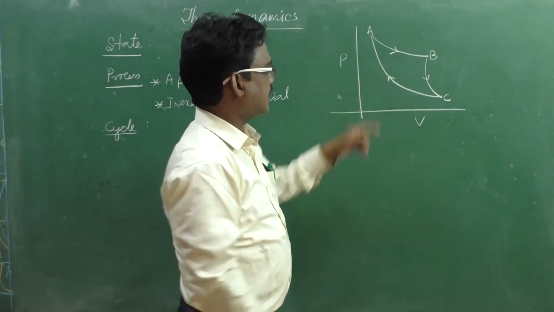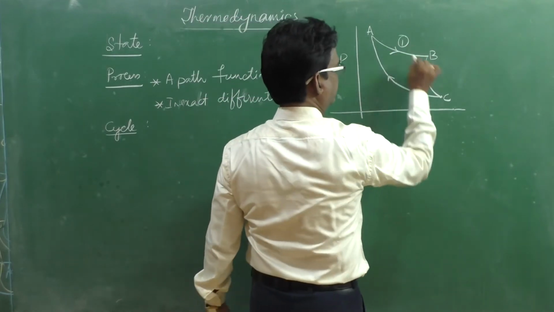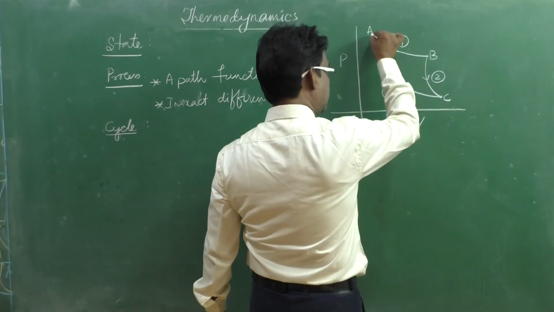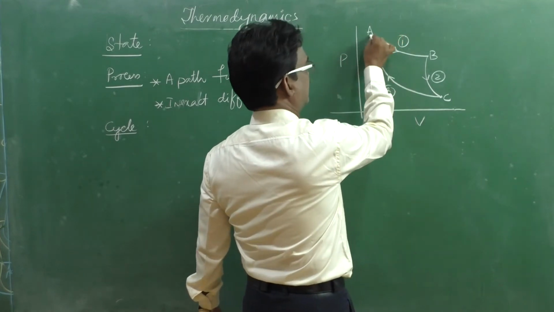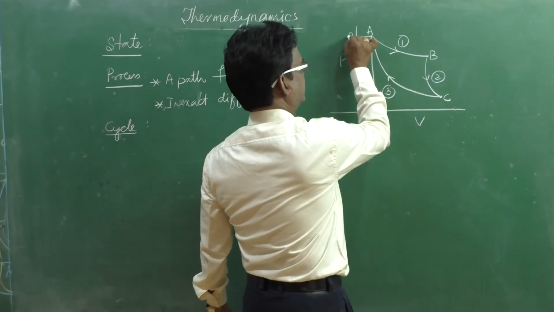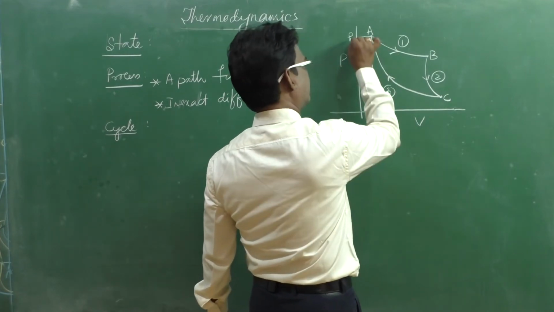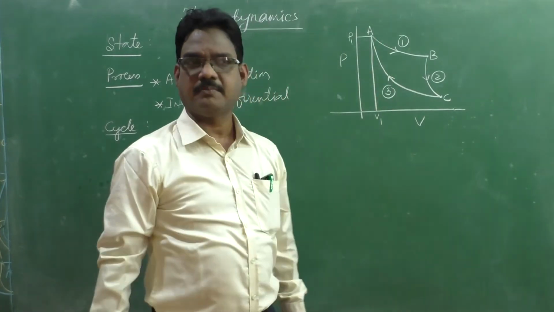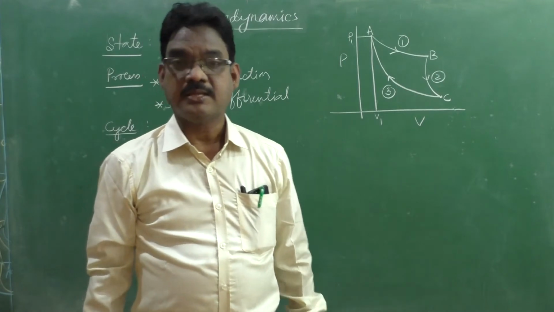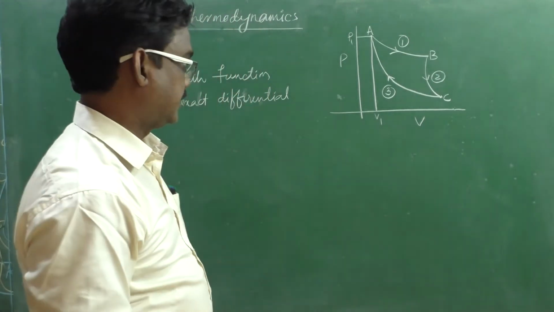After completion of process 1, process 2, process 3, the initial conditions are restored. Here, this is the PV diagram, P1, V1. P1, V1 again is obtained after completion of the thermodynamic processes. Then we can say a cycle is completed.